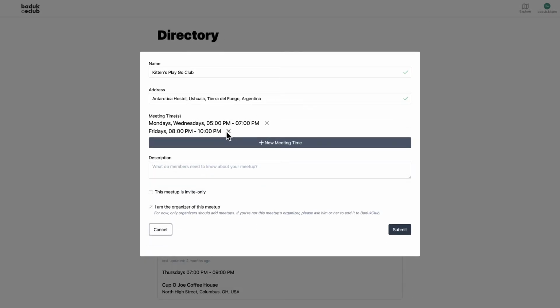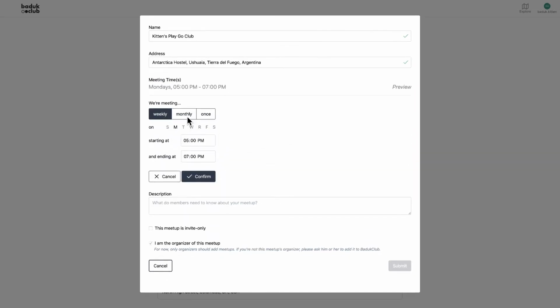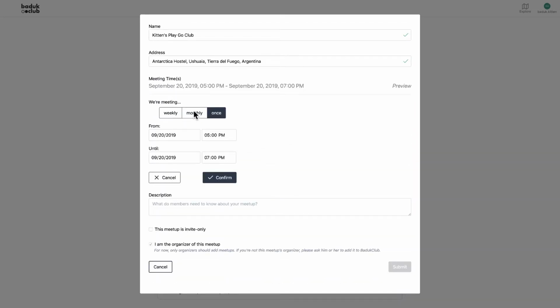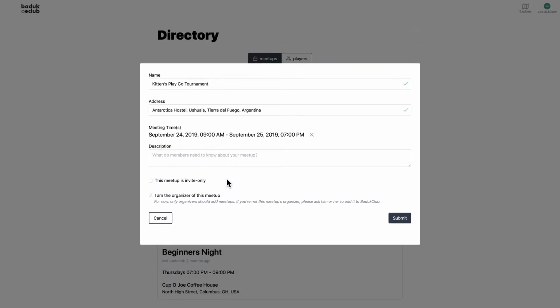Now let's say I'm actually creating a special event instead. Then if we're doing a special event, we just do once, and we can choose a day sometime in the future, or even a 2-day event. And let's say it's a 2-day tournament, and we're going to start registration at 9 a.m. and we're going to finish the award ceremony at 5. It's hopefully wrapped up by 7 p.m. on the 25th. So that'll work. Call it tournament at the hostel, and we'll confirm. Now if it's a one-off thing, you can only add one time, which makes sense.